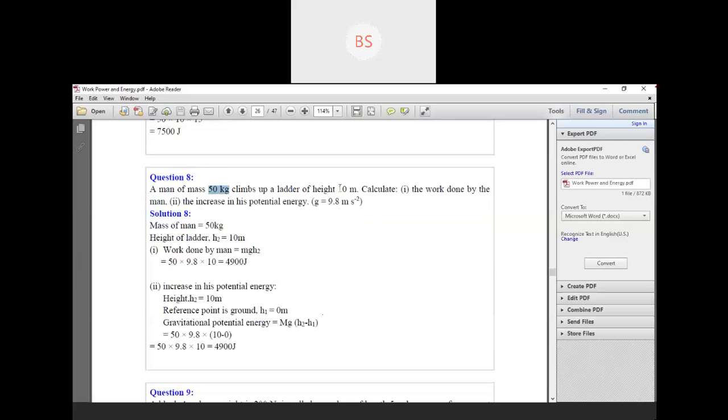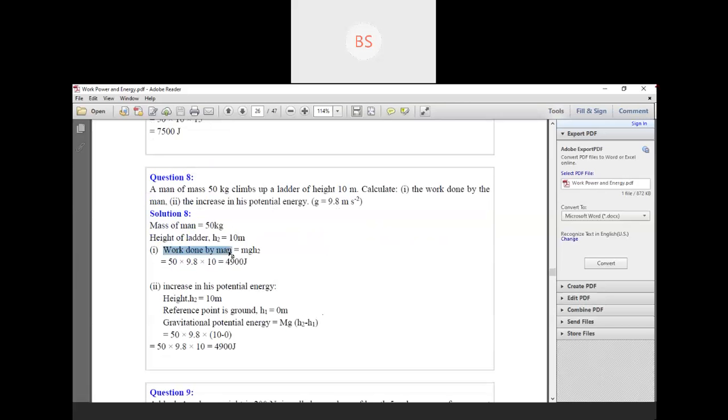He climbs up a ladder of height 10 meter. He is climbing a ladder, height 10 meter. Okay. So calculate the work done by the man. We have to calculate the work done by the man. And also the increase in his potential energy. That also we have to find out.